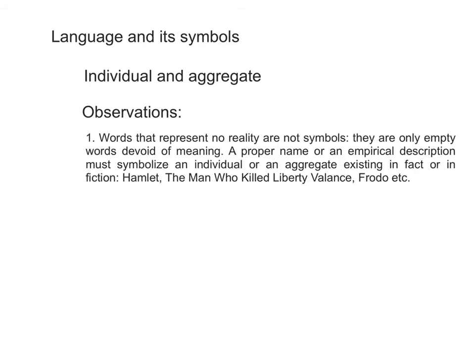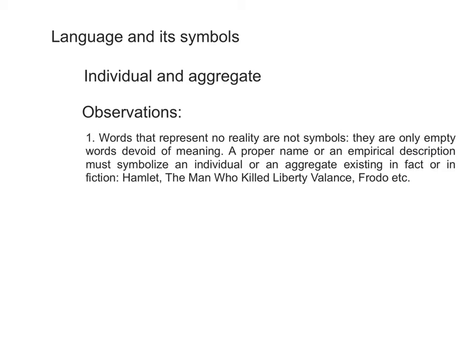Words that represent no reality are not symbols. They are only empty words devoid of meaning. A proper name or an empirical description must symbolize an individual or an aggregate existing in fact or in fiction. Hamlet, the man who killed Polonius, Frodo, they exist either in reality or in fiction.